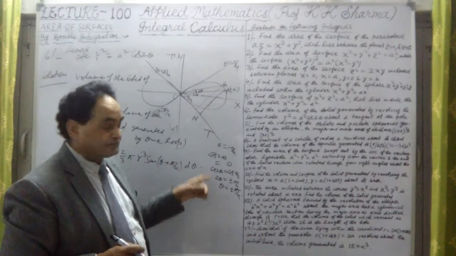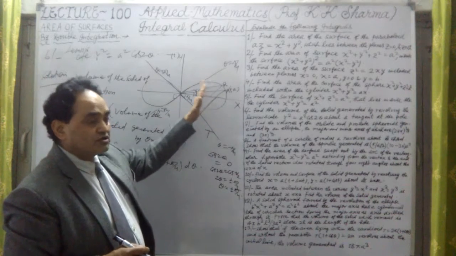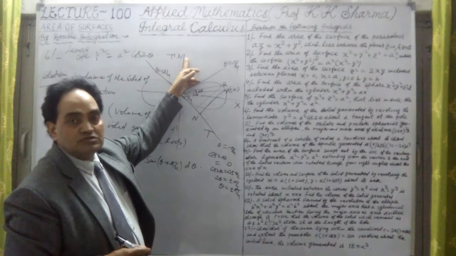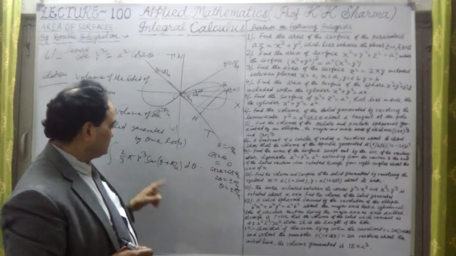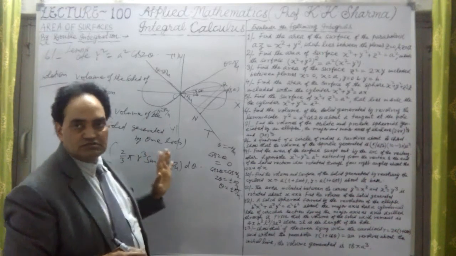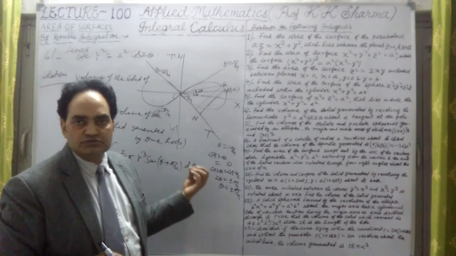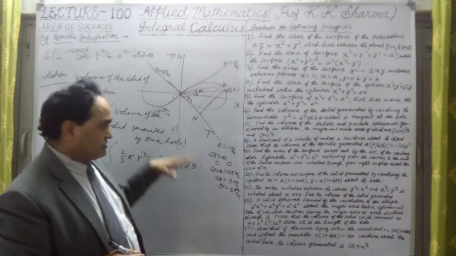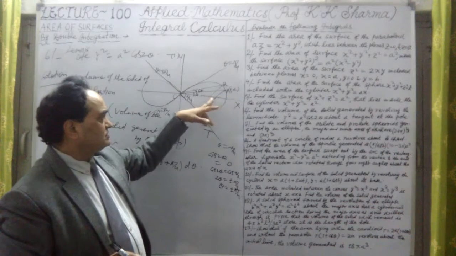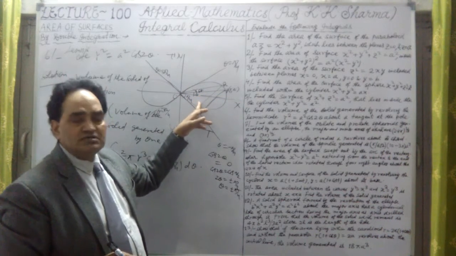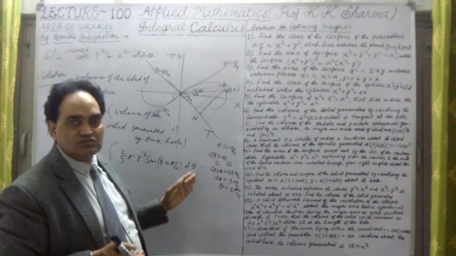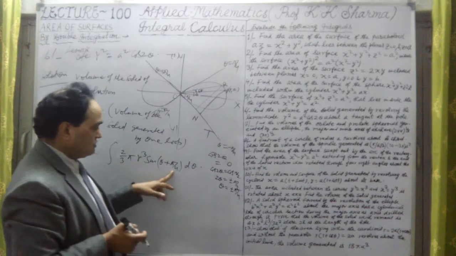And when this solid is revolved about the line theta equal to pi by 2, in that situation it is 2 by 3 pi r cubed cos theta d theta. These are the two formulae which we use occasionally. But in this case we are using the initial line formula, because theta plus pi by 4 has been added, so this angle is still representing the initial line. So the same formula we will use, but only the angle is changed here.